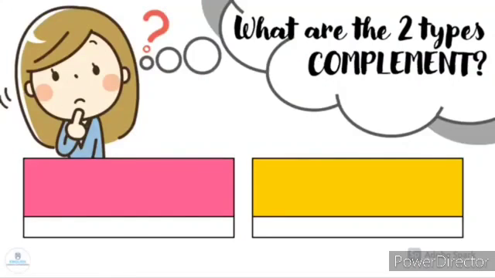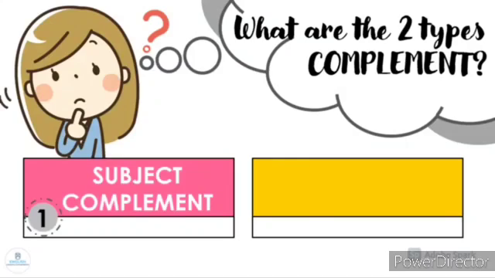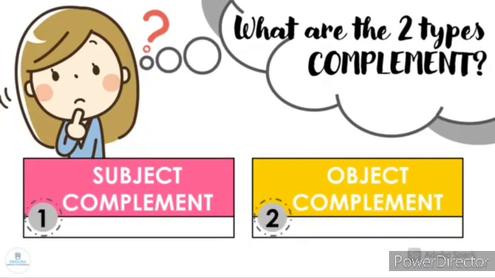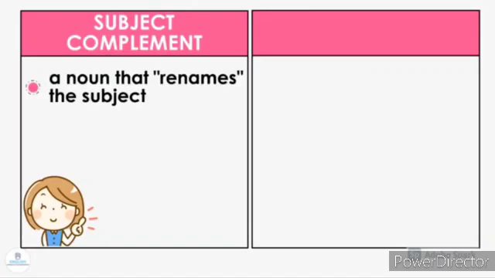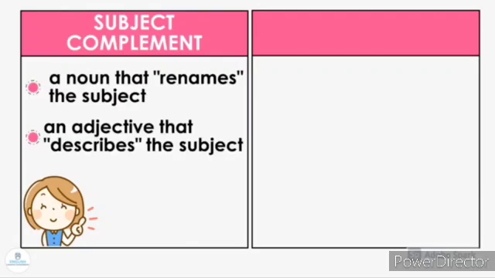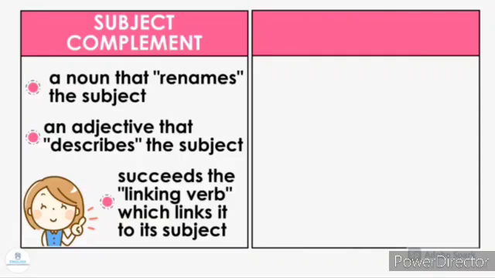Now let's see what are the two types of complement. The first type of complement is subject complement and the second one is object complement. See the definition for subject and object complement. What is meant by subject complement? A noun that renames the subject. It can also be an adjective that describes the subject. Lastly, it succeeds the linking verbs which link it to its subject.